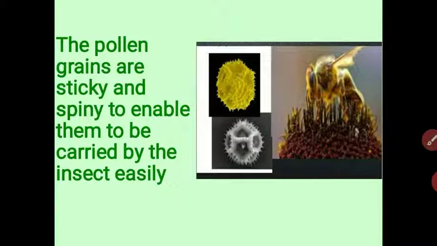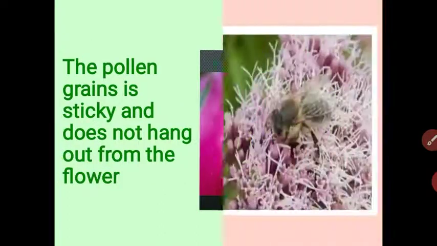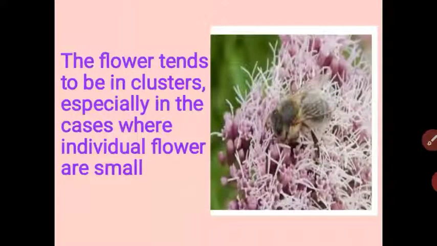In cross pollination, I told you about that. The pollen grain is sticky, so when the insects sit on the flower, the pollen grain sticks to the body of the insect. Some are stuck on the body of the insect, and when the insect sits on another flower, at that time the pollen grain is transferred from the anther to the stigma of the same species. Got it, students? These are the characteristics of the insect pollinated flower.